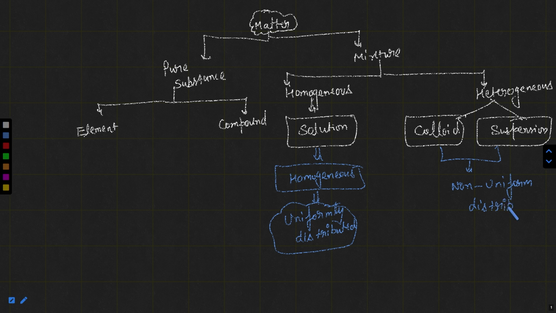So these are some previous class points, and in today's class I want to discuss solution, colloid and suspension. In the previous class we had discussed matter, pure substance, mixture, homogeneous, heterogeneous and pure substance categories like elements and compounds. Okay, so let's begin with the class.